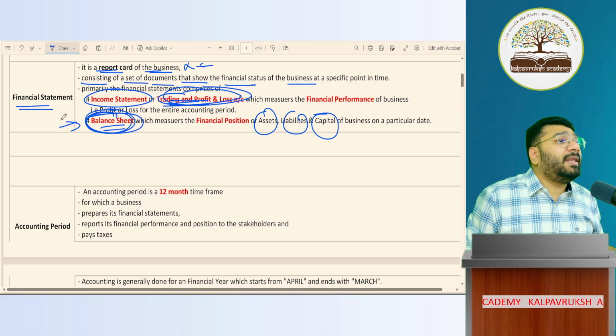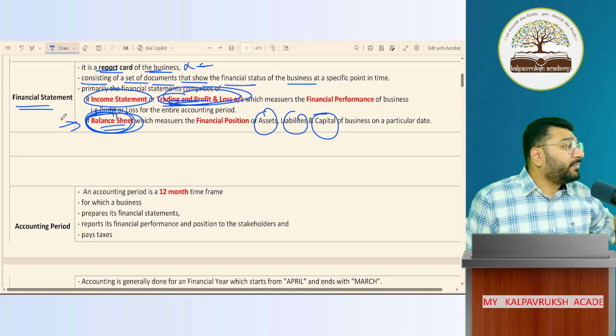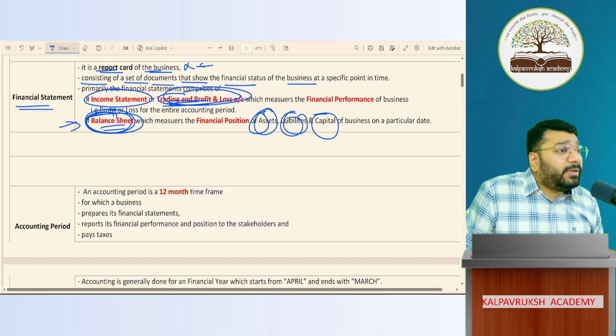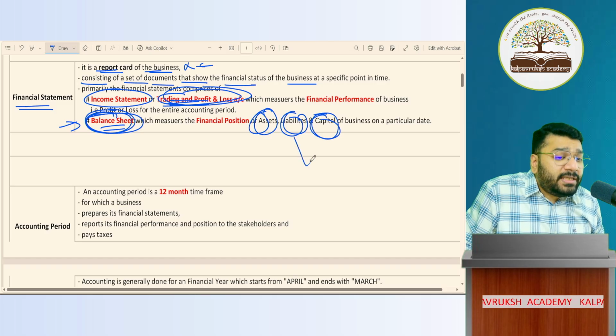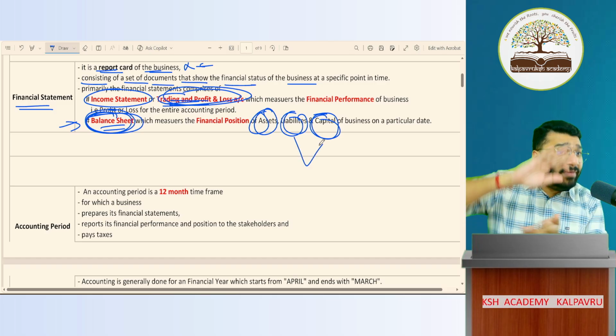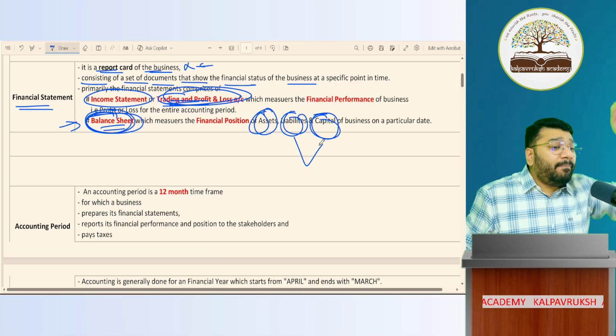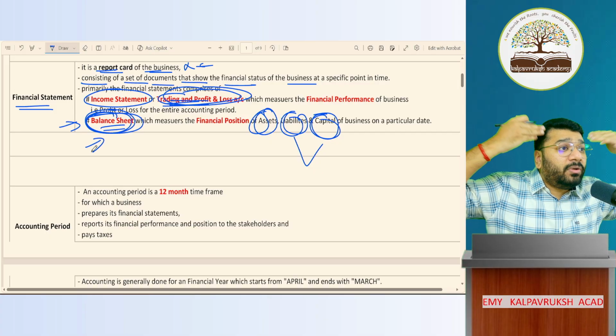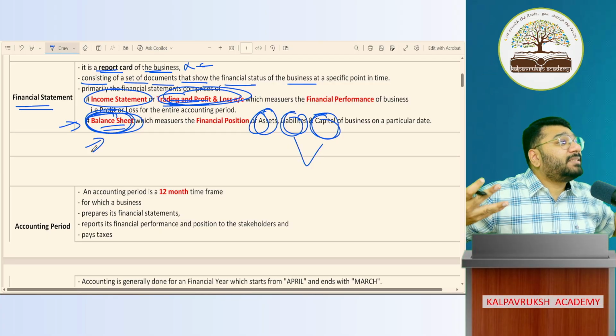You don't know what a balance sheet is. How does a balance sheet look like? You don't know. In that, what is an asset? You don't know. What are liabilities? You don't know. What is capital? You don't know. These terms I'll discuss today only. So only when I discuss all of these terms, and then I come back and ask you what a balance sheet is, you will be able to get an image of it and understand in a better manner.